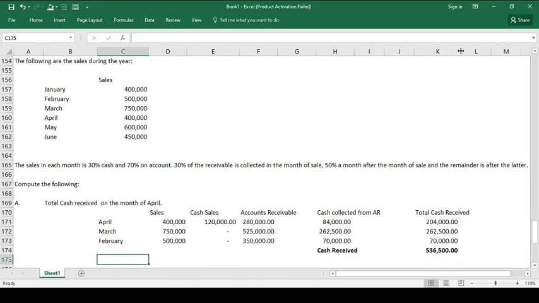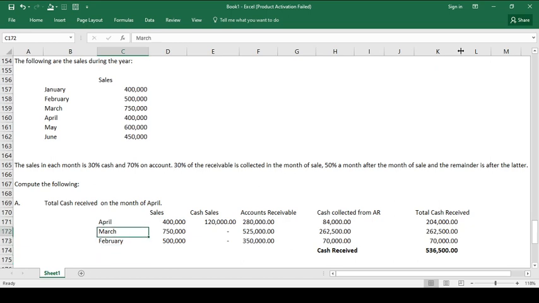First, the total cash received in the month of April. Take note, the term was total cash received. When the question says total cash received, it means the total cash received from the sales, whether on-account sales or cash sales.